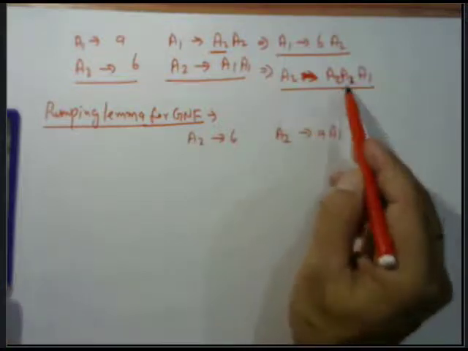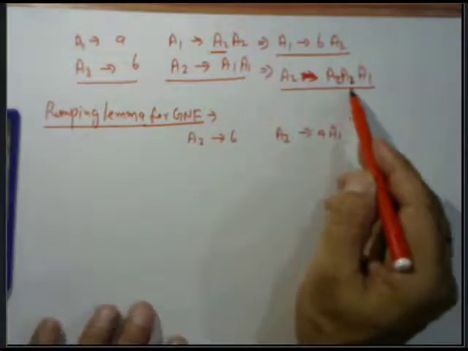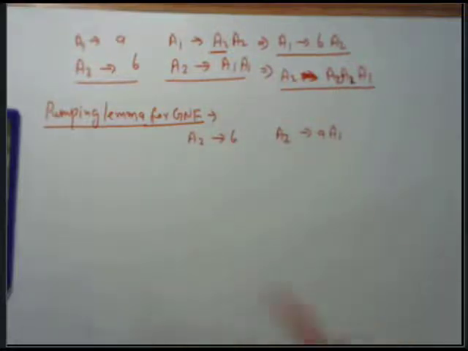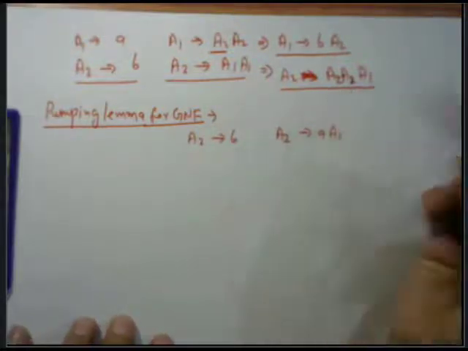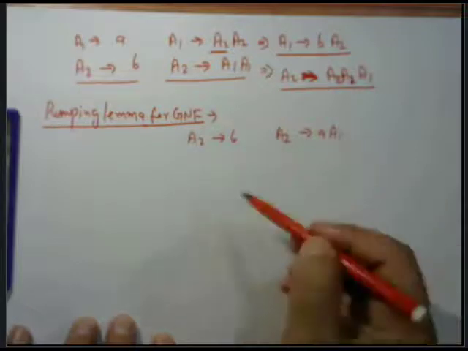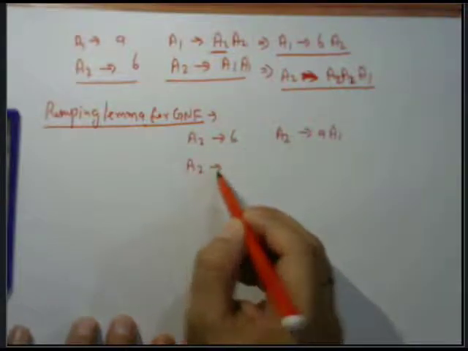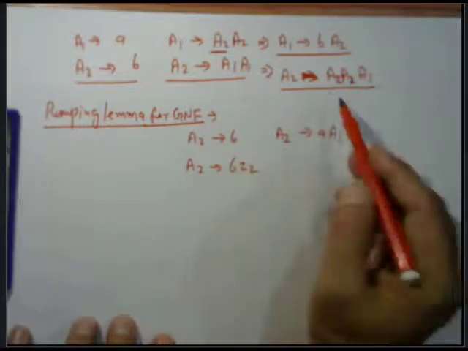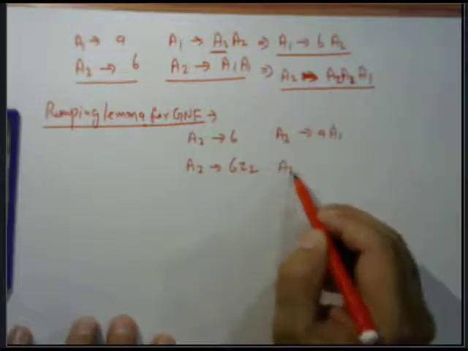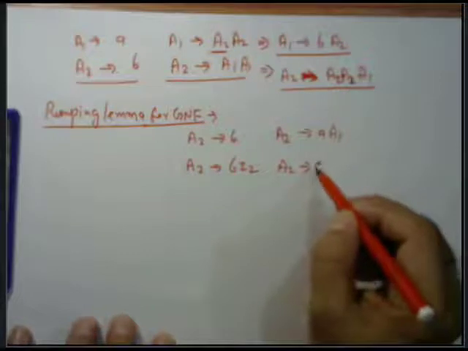Then if we write the value of this, we can replace the value of A2 with the help of a third variable Z. Then we can write, suppose, A2 tends to BZ2 and A2 tends to A1 Z2.